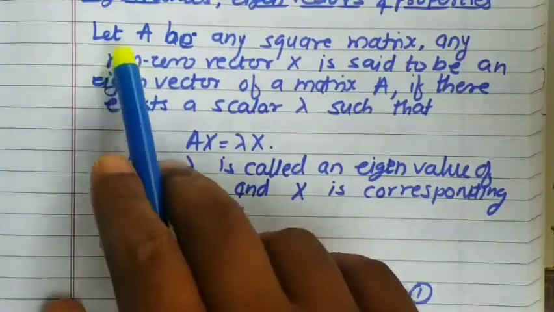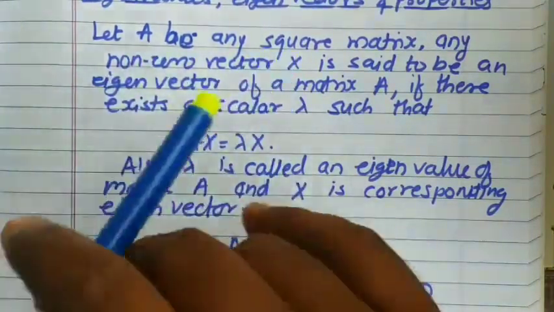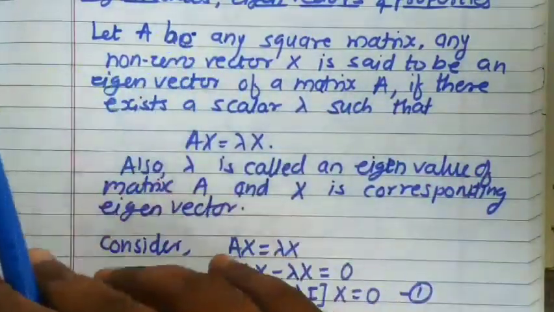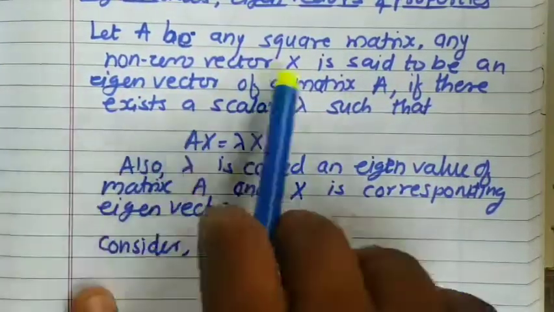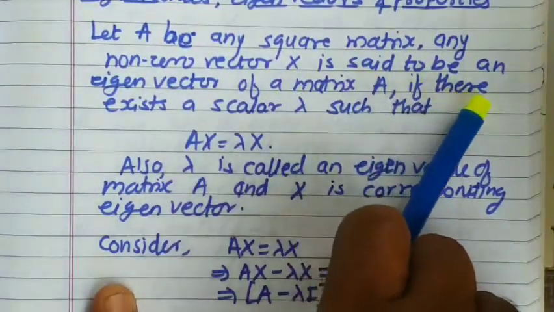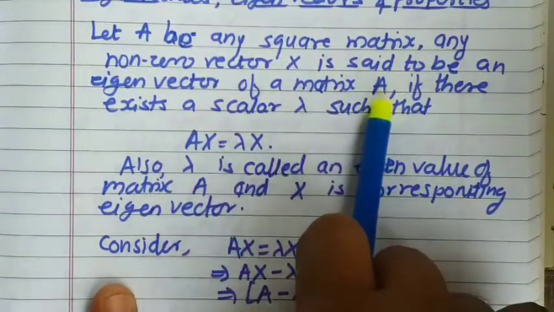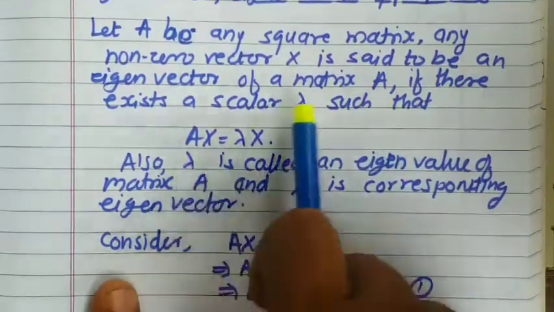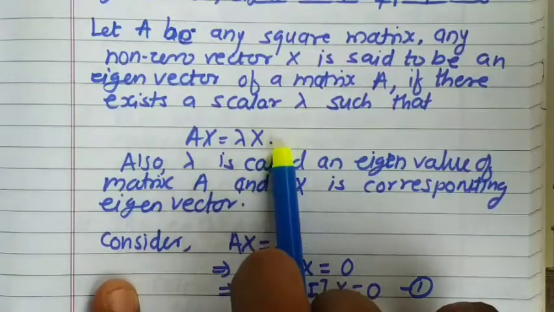So let A be any square matrix. This is a very important line. In eigenvalues and eigenvectors, we are going to face only square matrices. Any non-zero vector X is said to be an eigenvector of a matrix A if there exists a scalar lambda such that it satisfies this equation: Ax equal to lambda x.